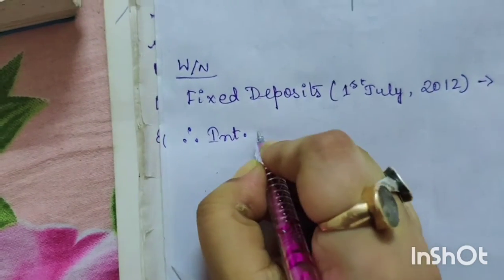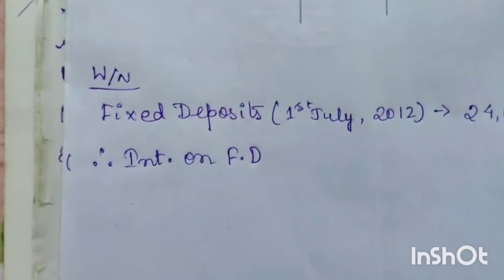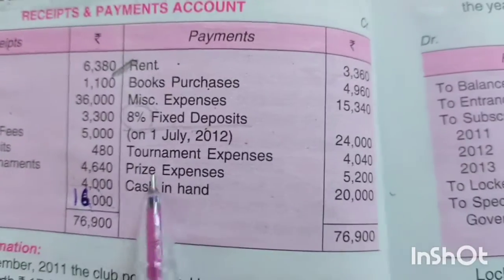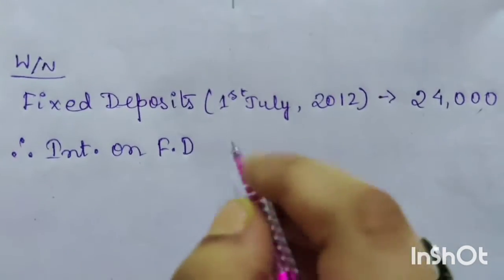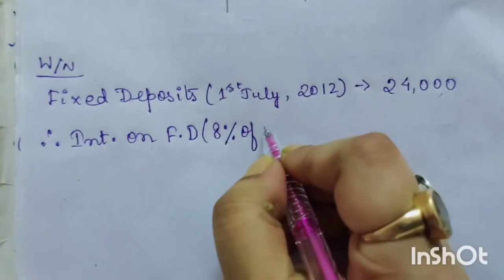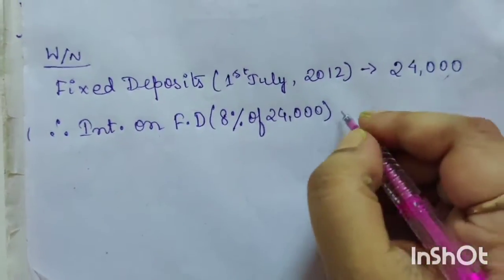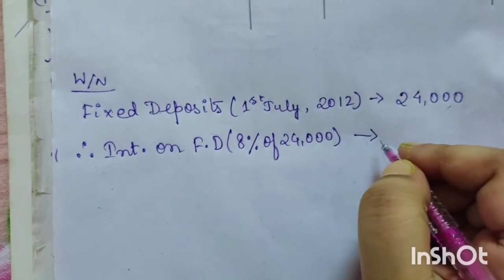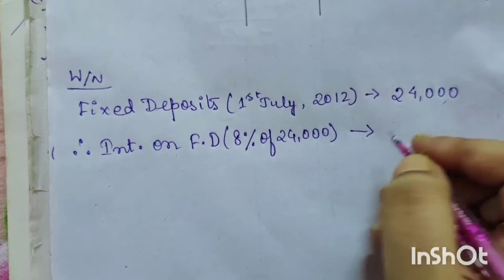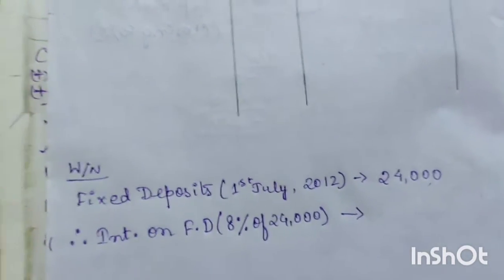Interest on fixed deposit, I'm writing short form, FD. The rate which is given is 8%. So we will write here 8% of 24,000.